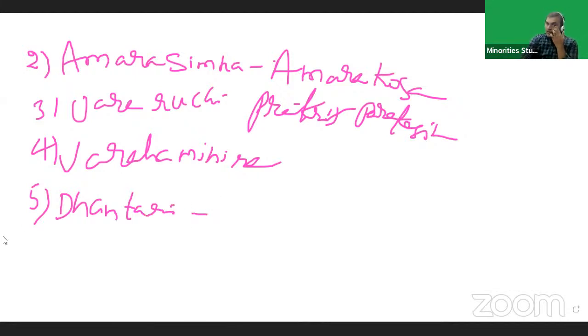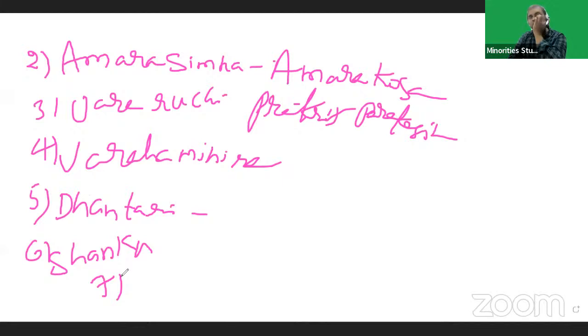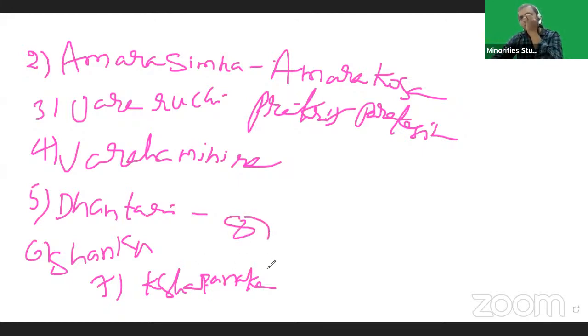Shanku was an engineer. Kshapanaka was an astrologer and astronomer. Then Ghata Karpara.